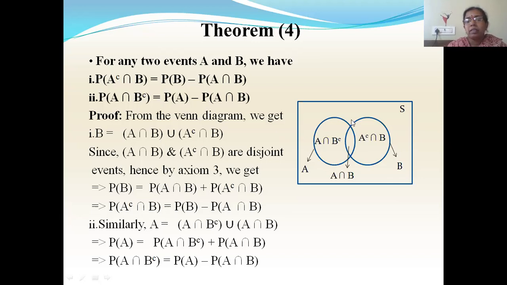For that, I'll consider this set because here we have A intersection B complement. Similarly, A also can be written as A intersection B complement plus A intersection B. That means when you combine these two, you'll get the whole set A. So A, I'm writing it as A intersection B complement union A intersection B. Now taking probability on both the sides, in place of union, you'll get plus. You will not have any minus values here because they are disjoint. Now rearranging this, you'll get P of A intersection B complement equal to P of A minus P of A intersection B. Hence both of these are proved.